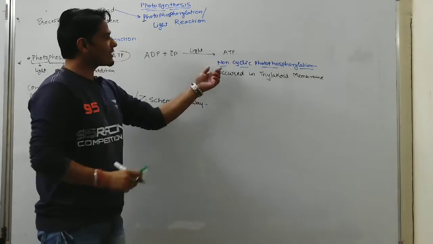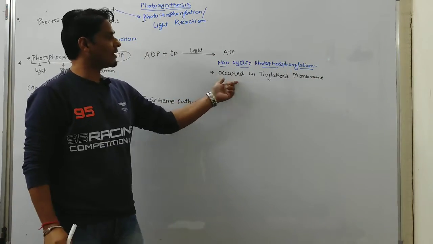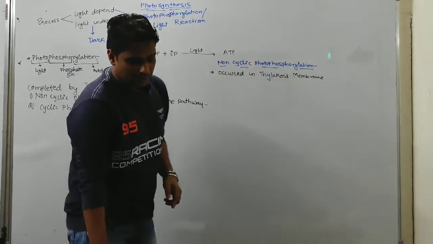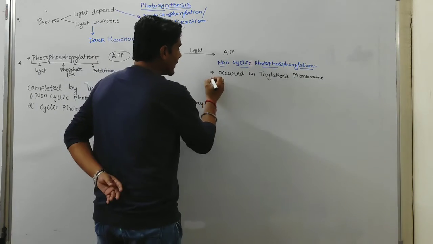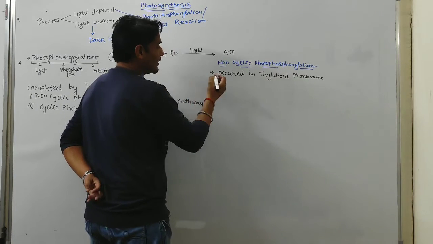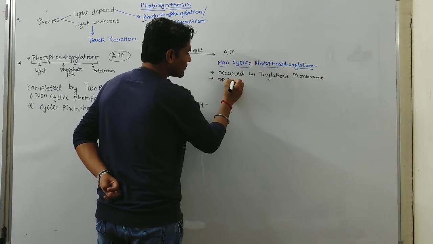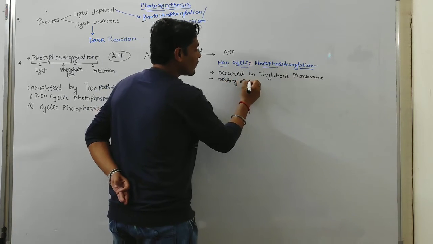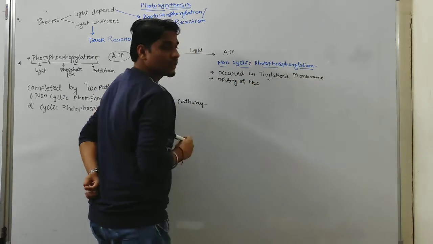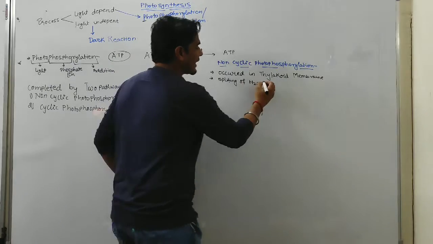Non-cyclic photophosphorylation occurred in the thylakoid membrane because in non-cyclic photophosphorylation, splitting of water takes place.